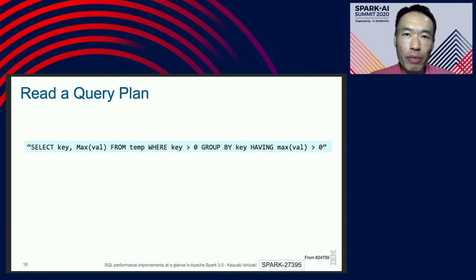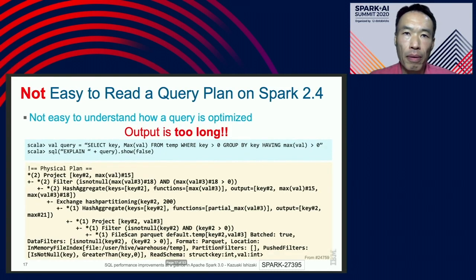So here is a simple query. Let us see how this query plan is shown on Spark 2.4 and 3.0. On Spark 2.4, when the explain command is executed, the displayed query plan is too long. One line is too busy. This is because one line has many attributes. Unfortunately, it is not easy to understand at a glance.